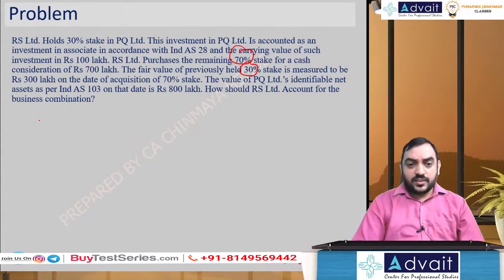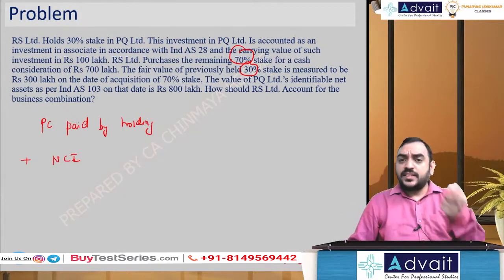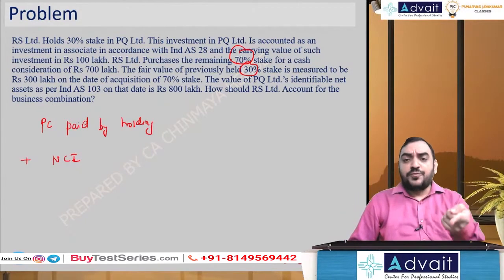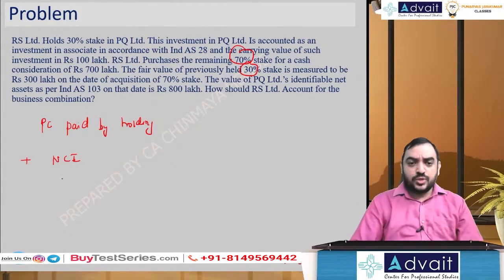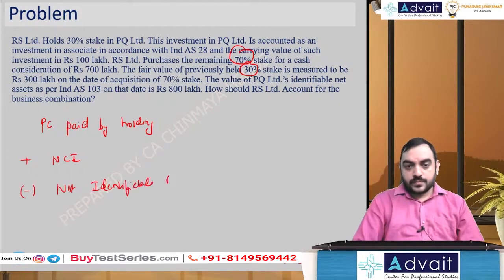We always say, whatever the purchase consideration paid by the holding company plus NCI. If you value NCI on the proportionate method, goodwill is proportionate method goodwill. If you value NCI on the fair value method, goodwill is fair value method goodwill. So NCI you add, in this case 0, minus net identifiable asset. Okay, this is the broad format.